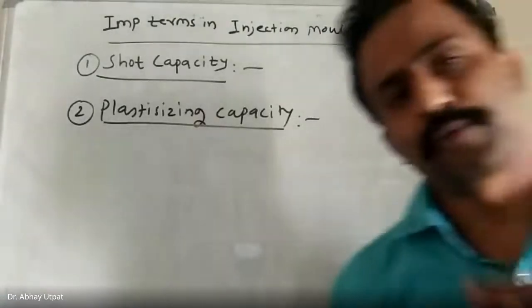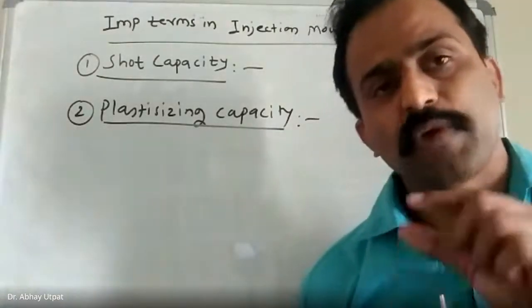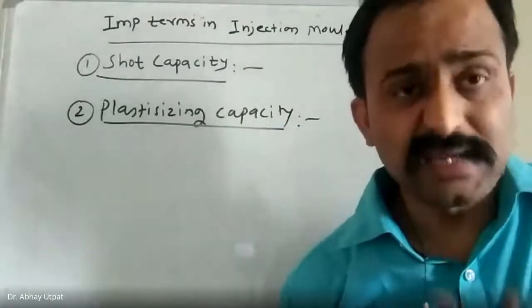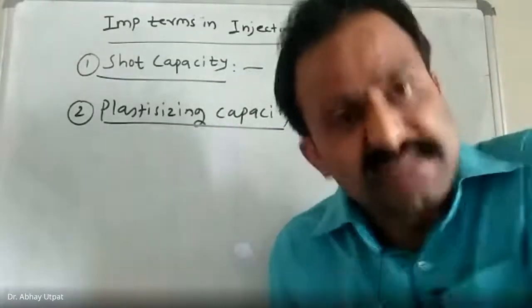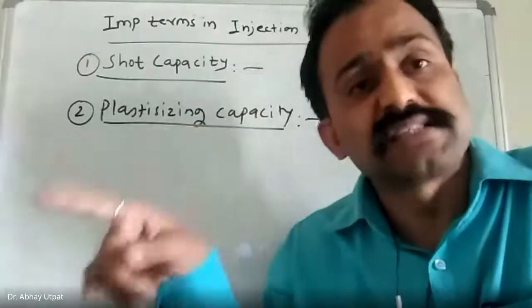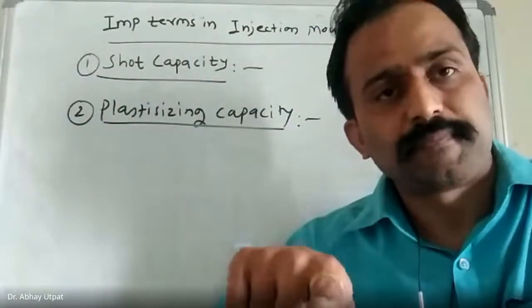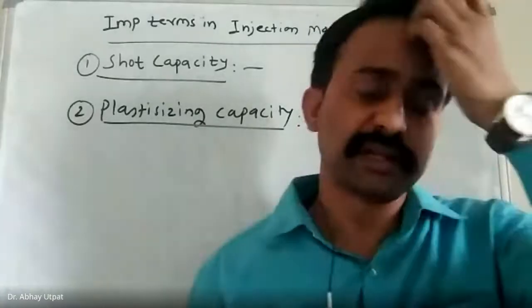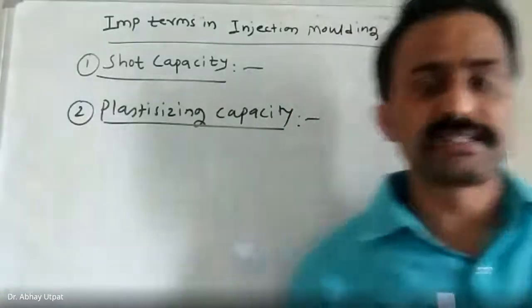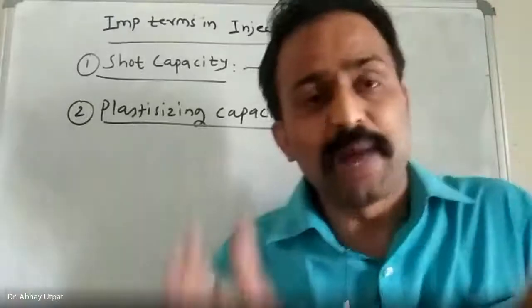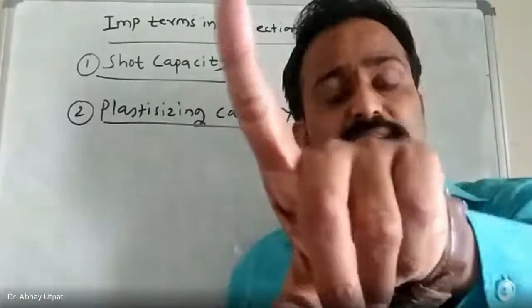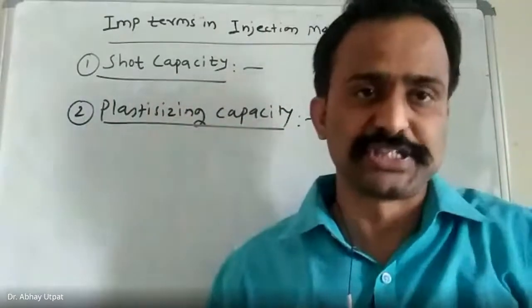Means if your molding temperature is, what? 170 degrees Celsius I want to inject. So how much amount of plastic does that machine bring at 170 degrees Celsius per hour? I repeat once again. If your molding temperature is 170 degrees Celsius, what is the plasticizing capacity? How much amount of plastic does that machine bring in 1 hour up to the 170 degrees Celsius stage?